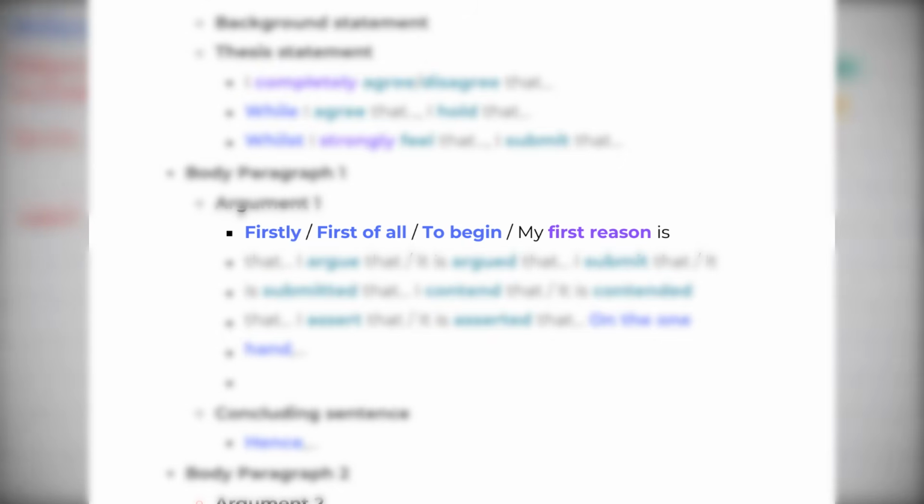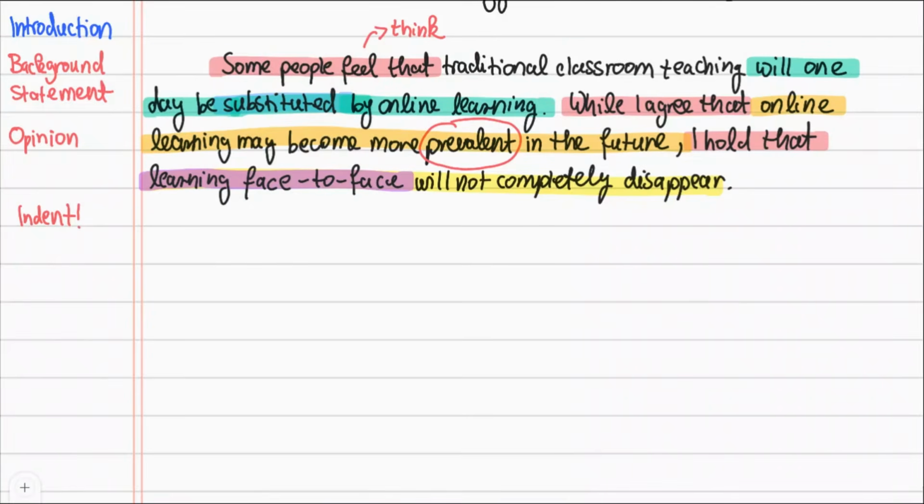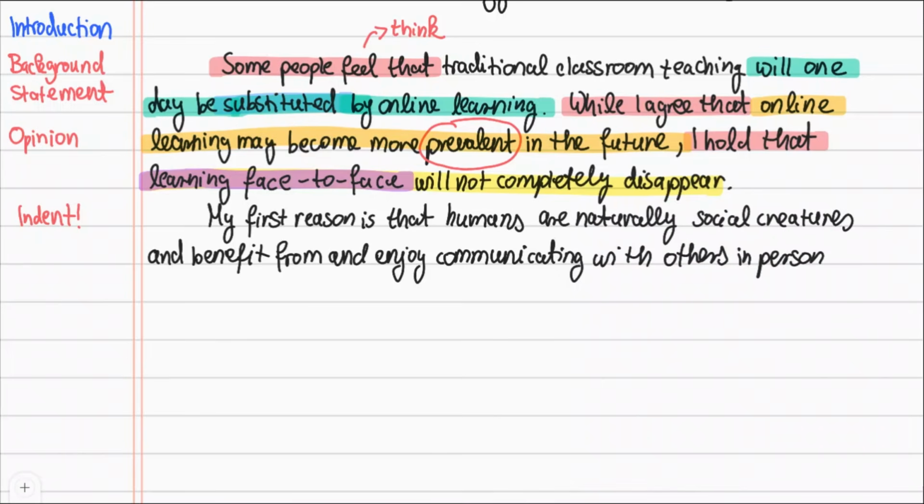I think back to my template and choose a sentence starter I like. I will choose "my first reason is that." I'm going to write, "My first reason is that humans are naturally social creatures and benefit from and enjoy communicating with others in person." In this sentence, I have demonstrated my knowledge of dependent prepositions.